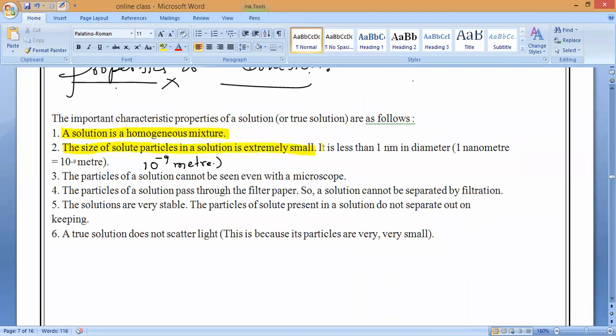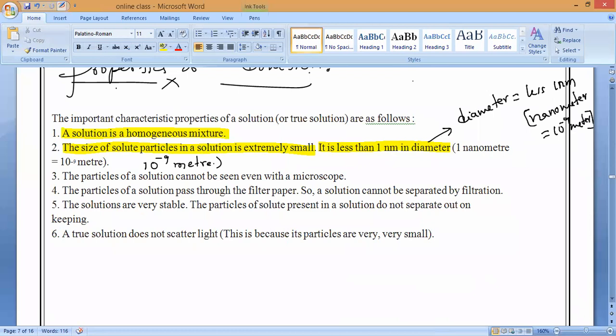How small is it? Less than 1 nanometer. Less than 1 nanometer in what? In diameter. So the diameter of the particles is less than 1 nanometer. nm means nanometer. Do you understand it? So 1 nanometer equals how many meters? 1 nanometer equals 10 power minus 9 meter. That is what.